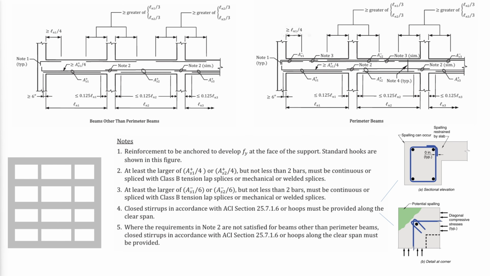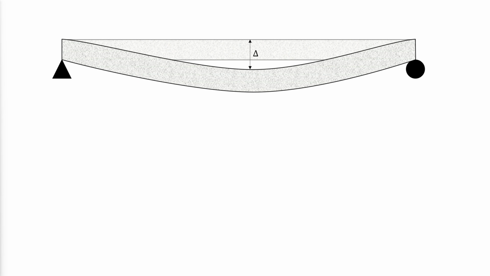The following summarizes the recommended flexural reinforcement of continuous perimeter and non-perimeter beams. Perimeter beams are those located at the perimeter of the level in question. All remaining beams are non-perimeter beams. Last but not least, the deflection limits have to be met for serviceability requirements.